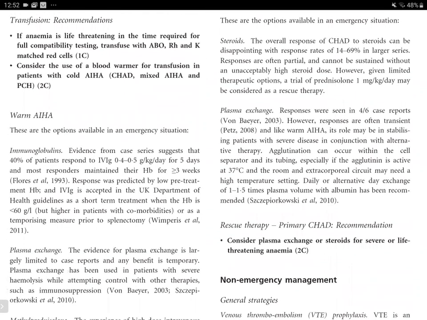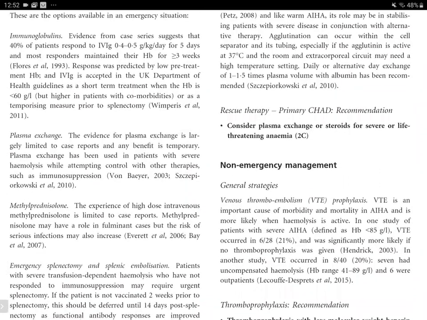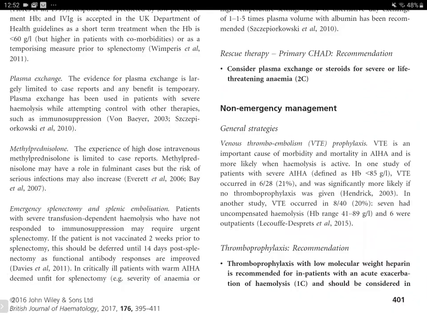So as an emergency measure, mostly for warm, use IVIG, and plasma exchange can be considered also, but the response is only temporary. Methylprednisolone has been used in pulmonary cases and emergency splenectomy. Most patients that become severely transfusion dependent and have not responded to immune suppression may require urgent splenectomy. If the patient is not vaccinated 2 weeks prior to splenectomy, vaccination should be deferred until 14 days post splenectomy. So either they should be vaccinated 2 weeks prior to splenectomy or 2 weeks after, as functional antibody responses are improved.